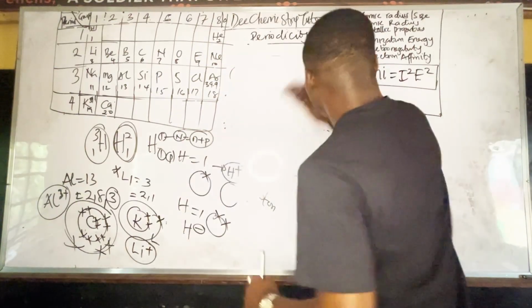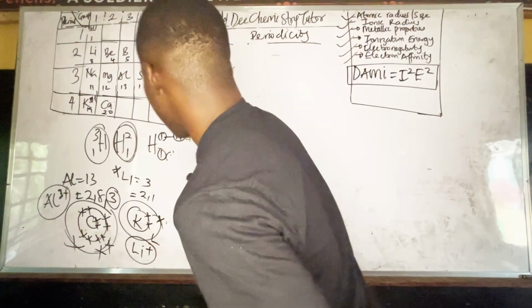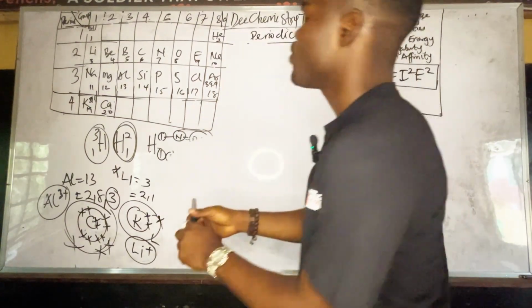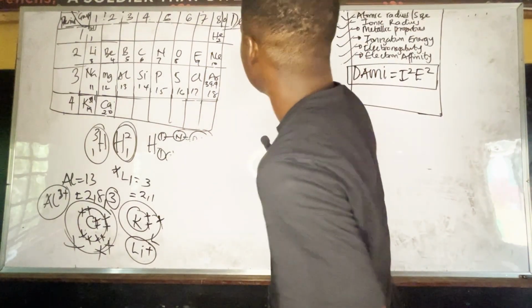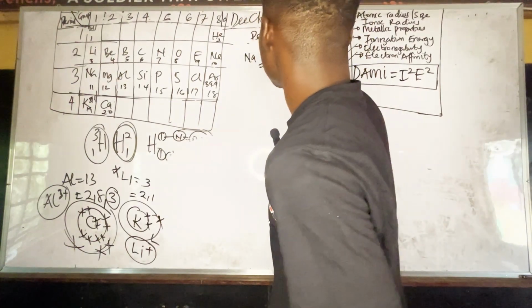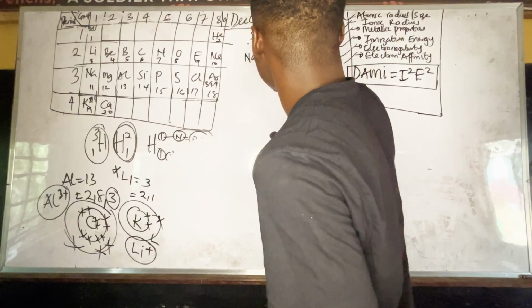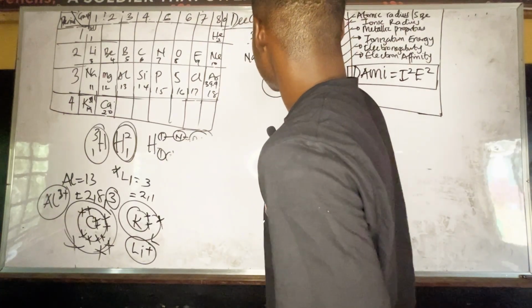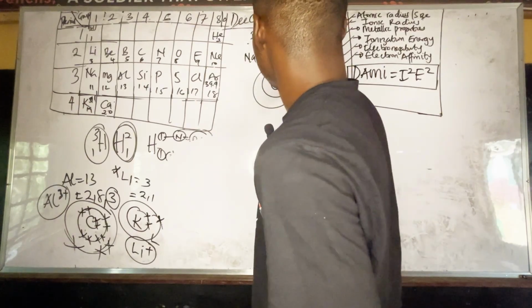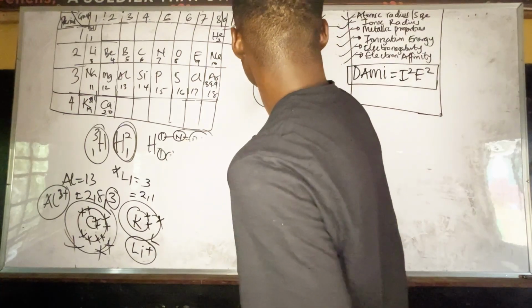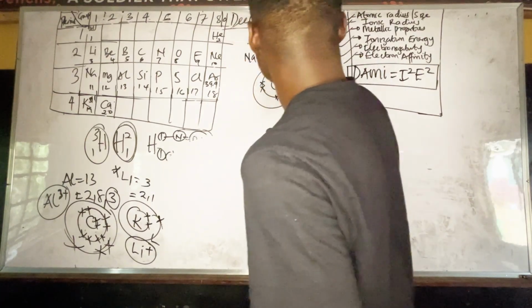Now, atomic radius. Let's say for instance, I want to write sodium. Sodium here is 2,8,1. That means if I have this, then let's say I have this. So this will be 2, this will be 8, then this will be 1.